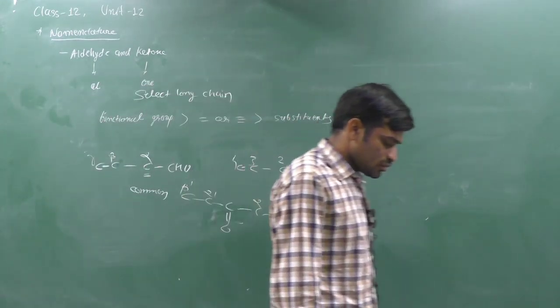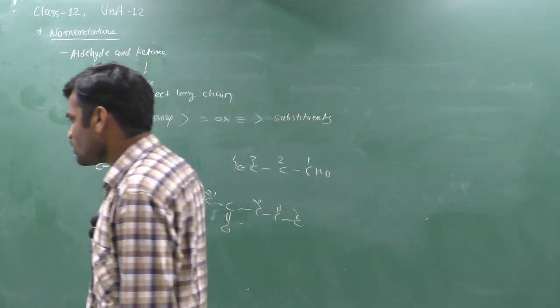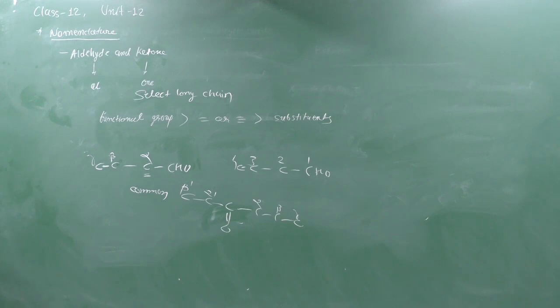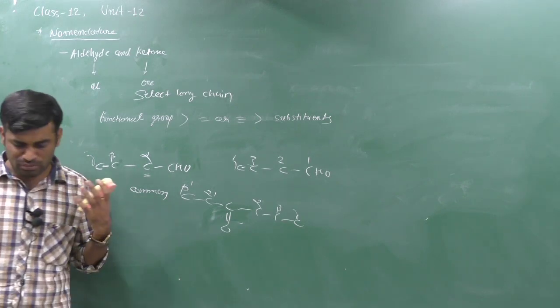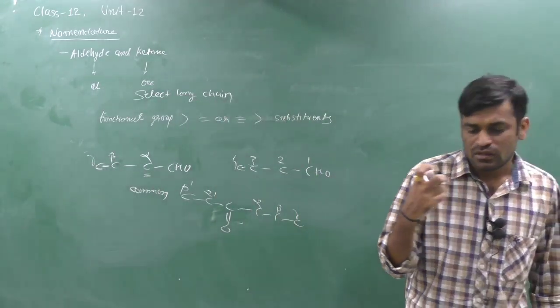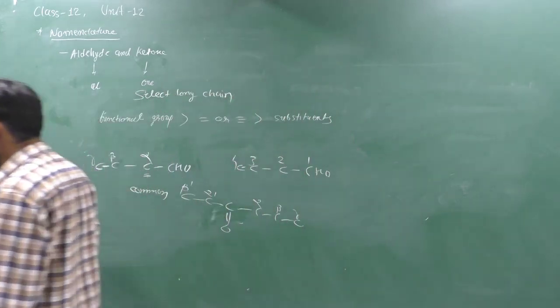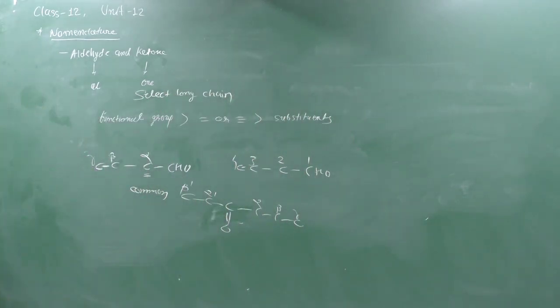So these portions you can study from the 11th. We cannot give here brief information regarding the common and IUPAC name. Acetone, acetophenone, propionophenone, benzophenone, you can study from the textbook, you can read it, because the common name is for remembering and we can study it in class 11 particularly. Clearly, we can explain it.